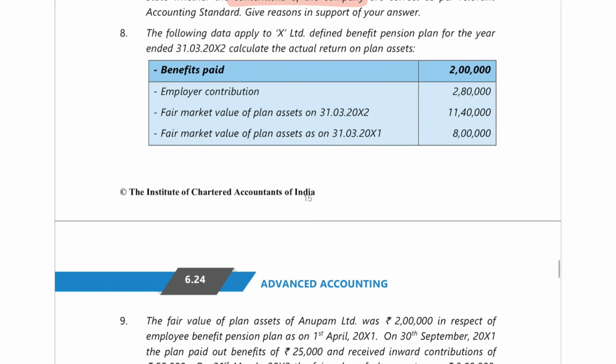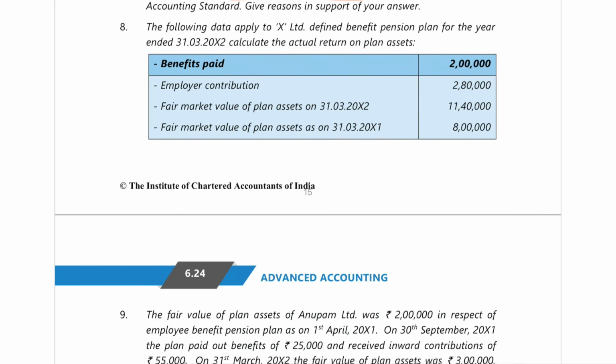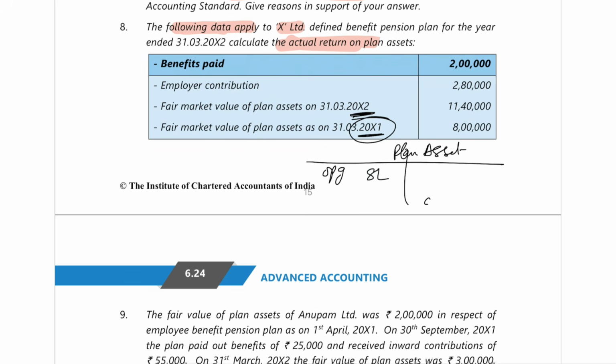And then we have question number 8. They are saying that there is the following data you have to apply for X Limited, and you have to calculate the actual return on plan assets. So actual return on plan assets, how did I tell you? Please create that ledger, plan assets. Put what is the opening balance. Opening balance is 31st March 2001, 8 lakh rupees. What is the closing balance? 31st March 2002, 11 lakh 40,000 rupees. Employer contribution, how much you have contributed to the firm? 2.8 lakh rupees. No other information is given.